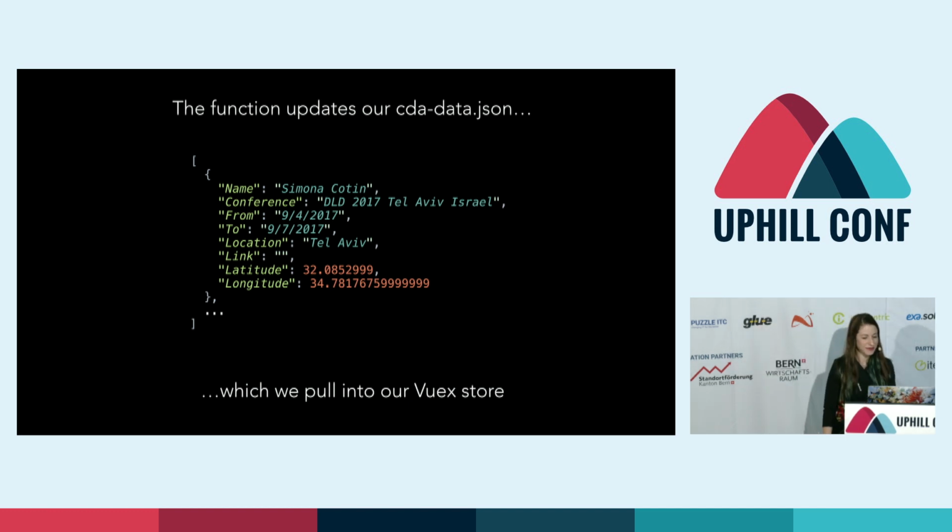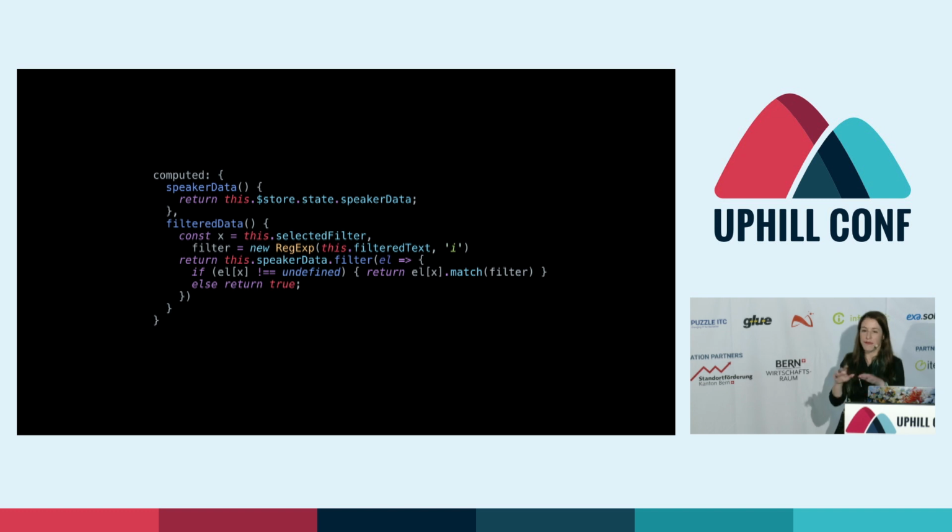Then here, remember how that table was filtering as we typed in the input? We're going to use a computed property for this to allow them to search in that field. And if you're not familiar with computed properties in Vue, they're actually super powerful, and they're an important part to understand. So they're calculations that are cached based on their dependencies, and they'll only update when needed. So it means they're extremely performant when they're used well. And they look like a method, but they're not actually a method.